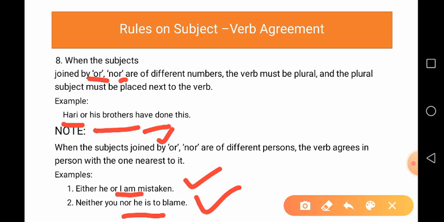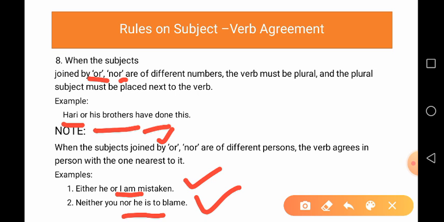See, in such sentences, when the subjects are of different persons, the verb agrees in person with the one nearest to it.